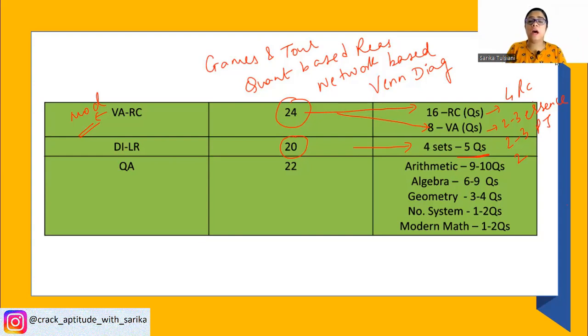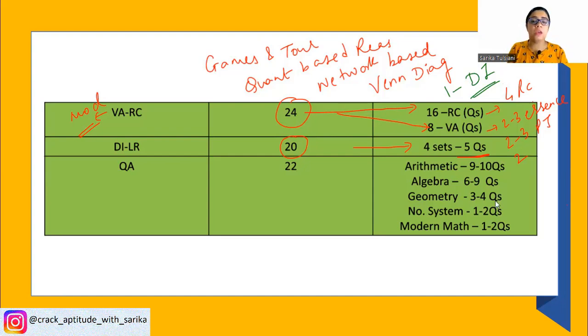In slot 1, however, the surprising factor was that there was not a single traditional DI. So when I talk about traditional DI, I mean your line graph, bar graph, pie chart. There was nothing of that sort. However, in slot 2 and slot 3, there was 1 set on DI. I guess it was tables, bar graph, something of that sort. In slot 3 also, there was 1 set, which was considered to be one of the easiest sets to be solved.